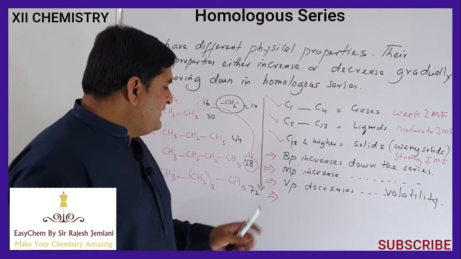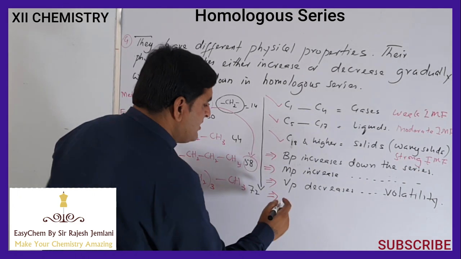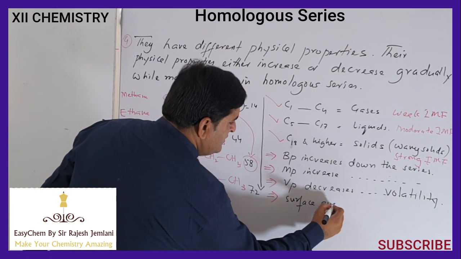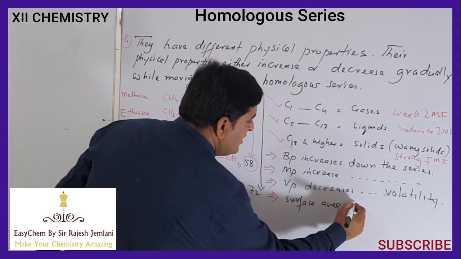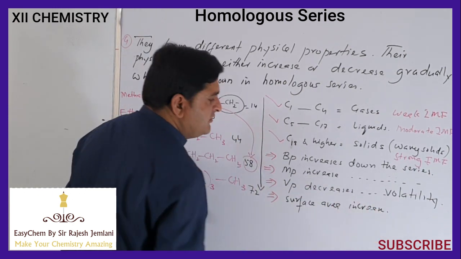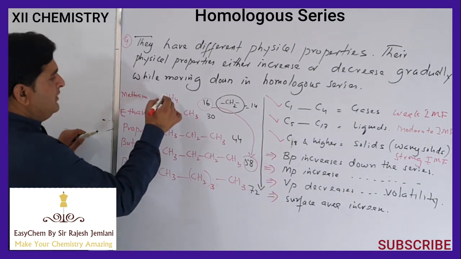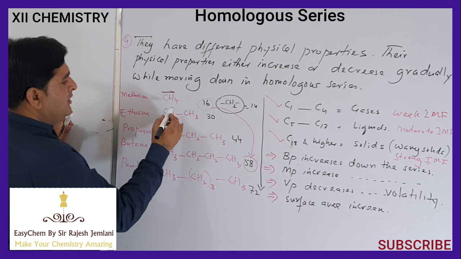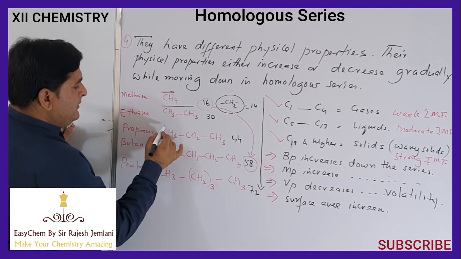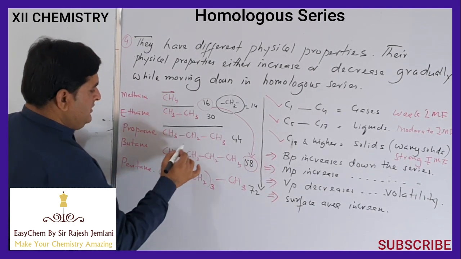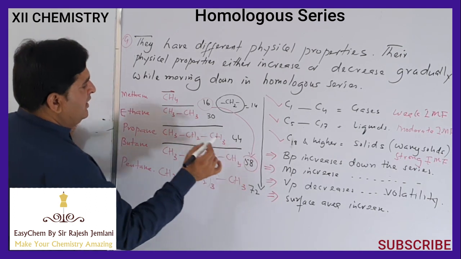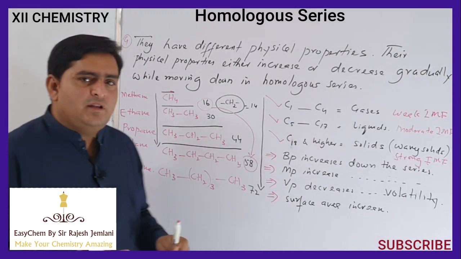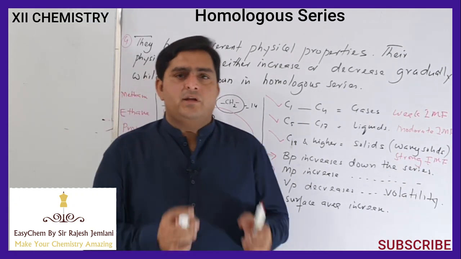Another feature that increases down the group is surface area. We know that this is the surface of methane, this one is the surface of ethane, this one is the surface of propane, and this one is the surface of butane. Notice that surface area increases. Due to the increase in surface area, their intermolecular forces increase.